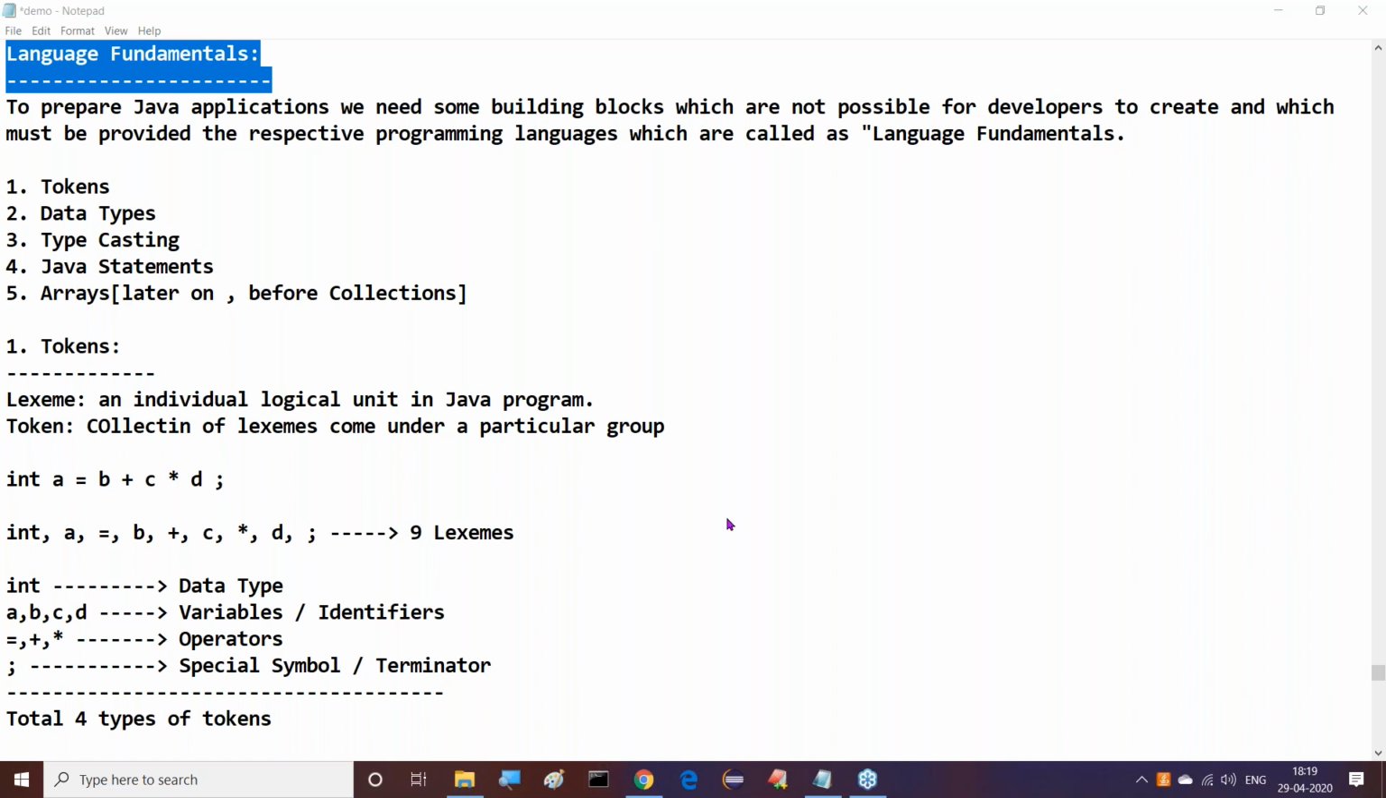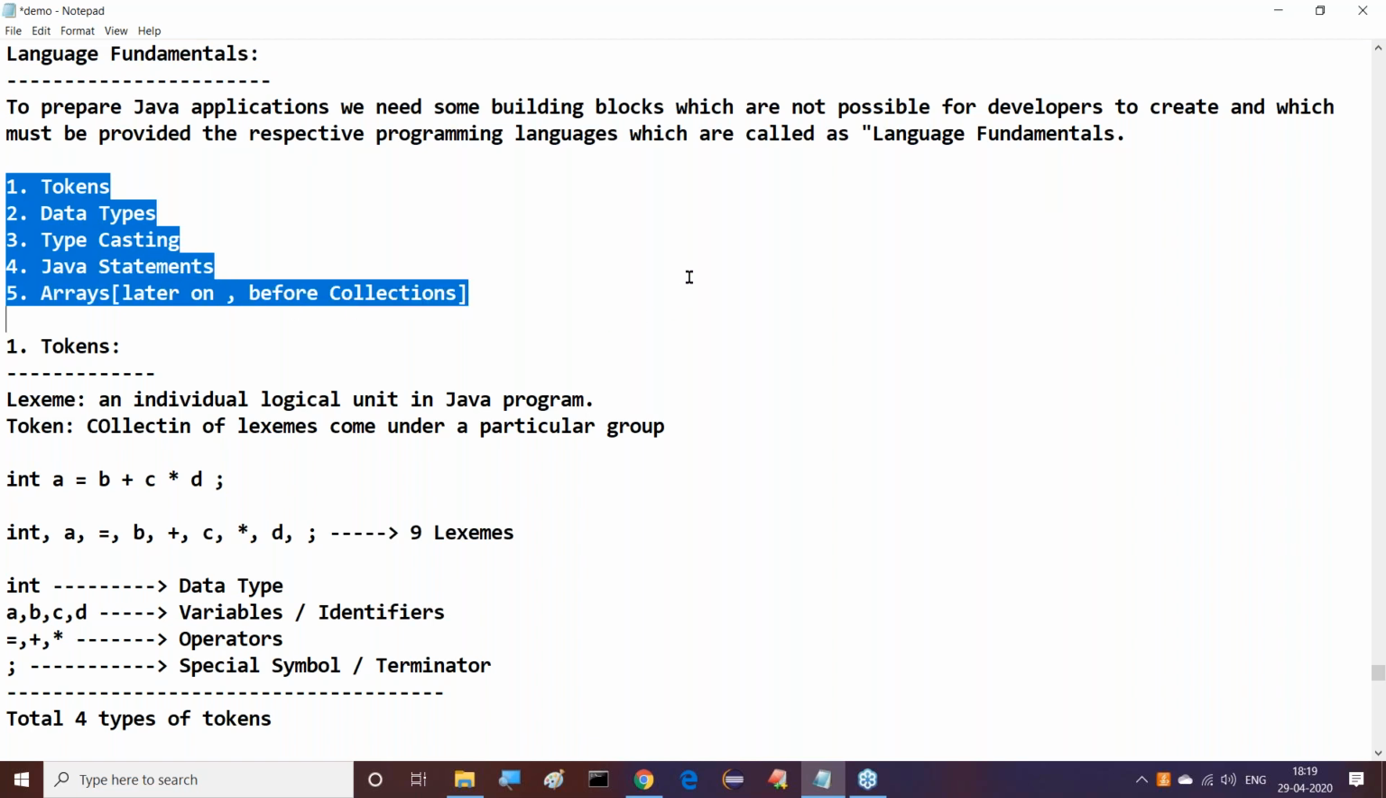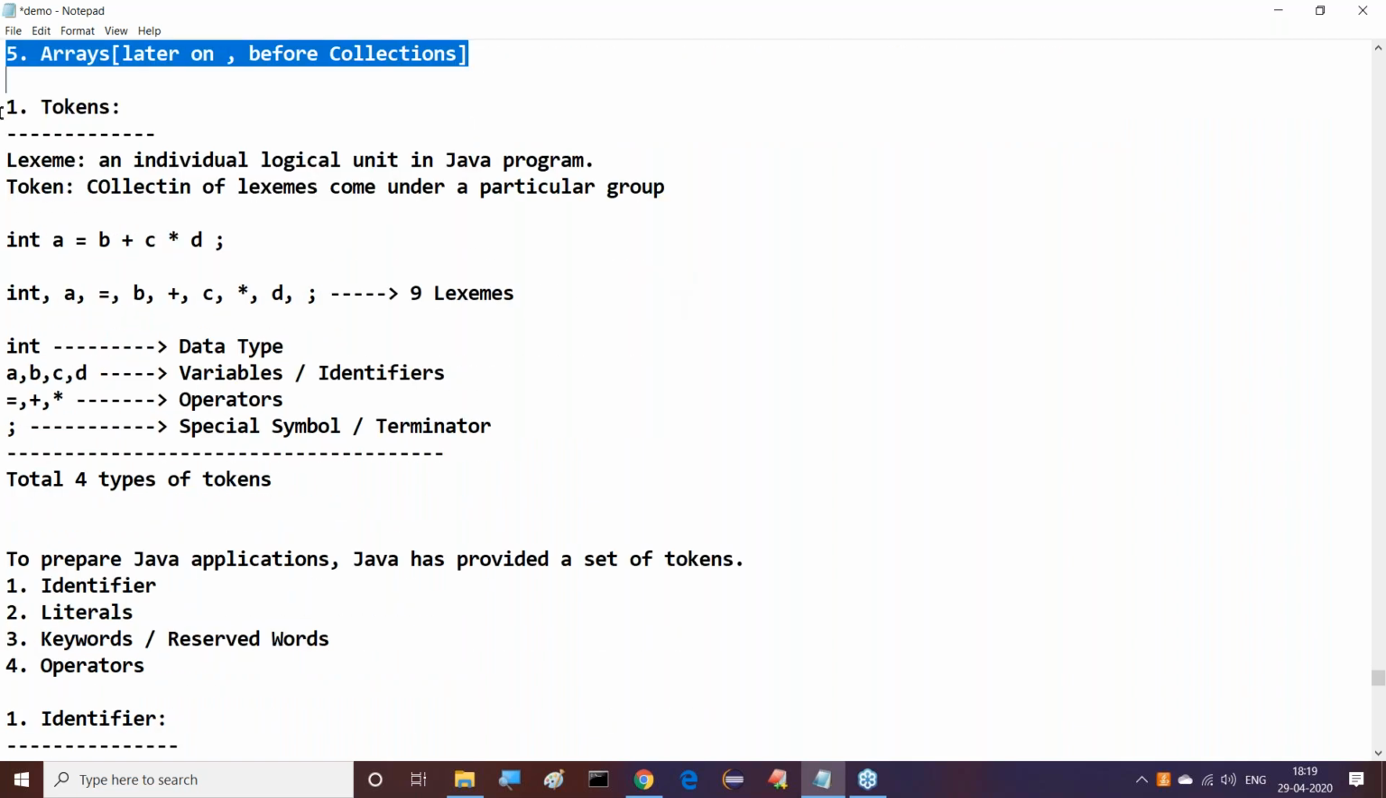To prepare Java applications, we require some building blocks which are not possible for developers to build, and which must be provided by programming languages only. So these building blocks will be covered under which one? Language fundamentals. What are such building blocks actually? Tokens and data types, typecasting, Java statements, arrays. Later on we will cover the arrays topic just before collections, not now. It's also a part of the language fundamentals.